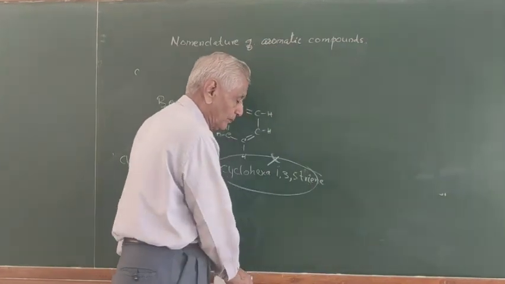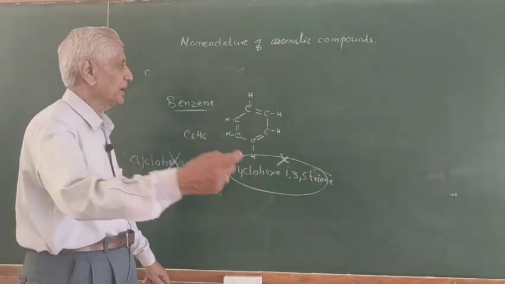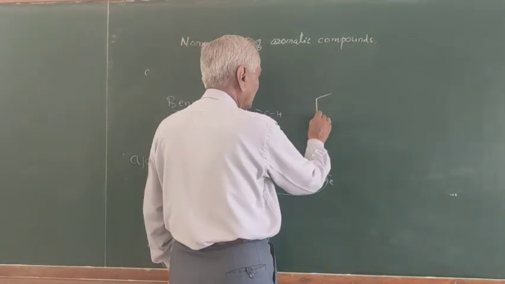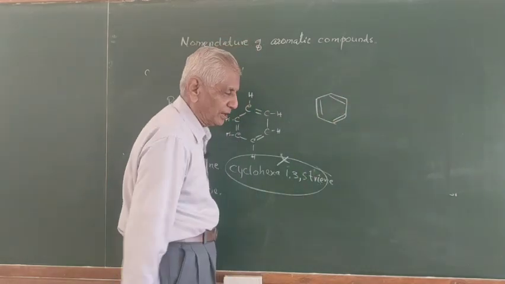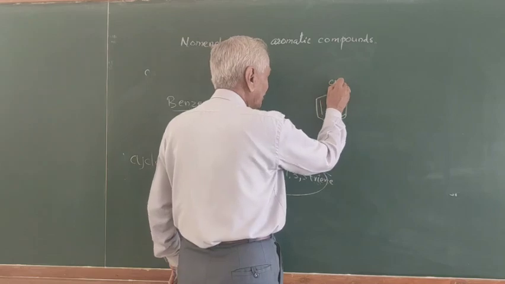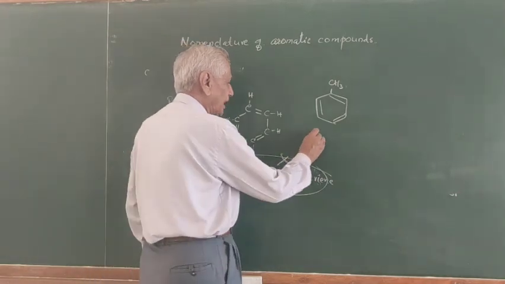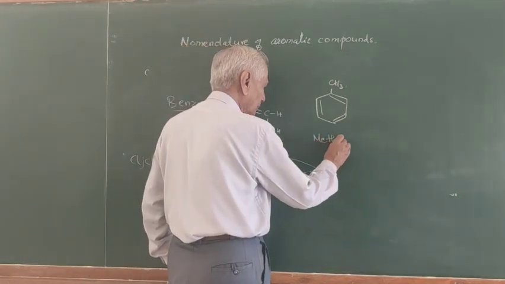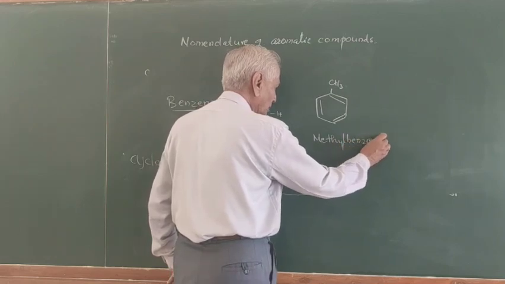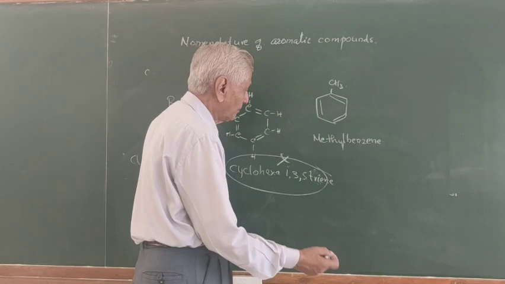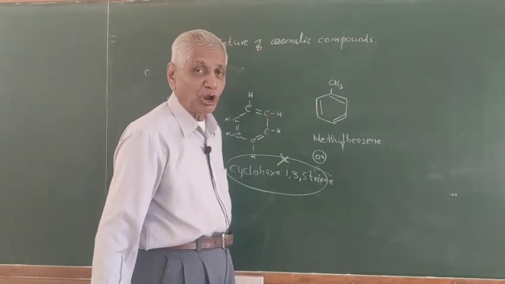Benzene is known by the IUPAC system and is also very common. Now there are many compounds here. This compound, benzene carrying a CH3 group, can be called methylbenzene, or it is known by the word toluene.